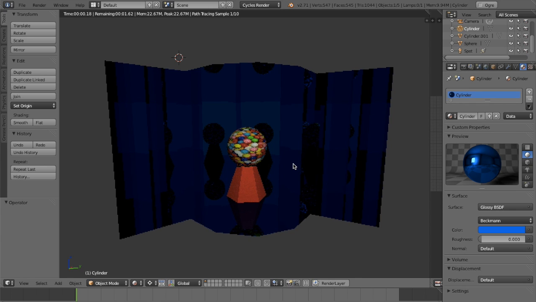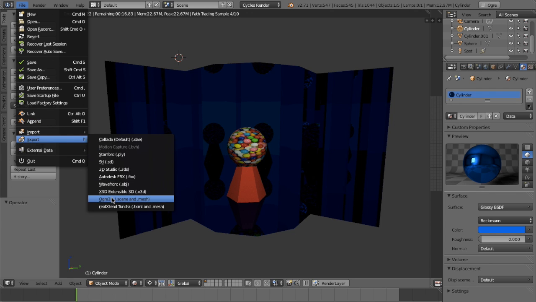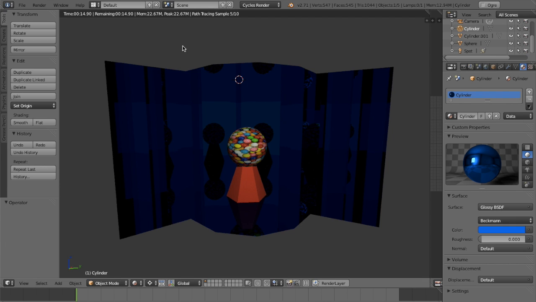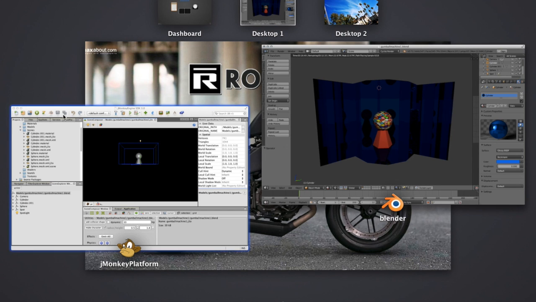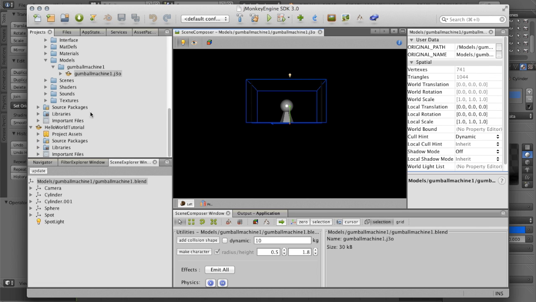I did spend a considerable amount of time exporting this to JMonkey. I had to download an add-on to the Blender application, that is the Ogre XML, and once that is done, I import it to JMonkey through these files, in order for the project to be executed.